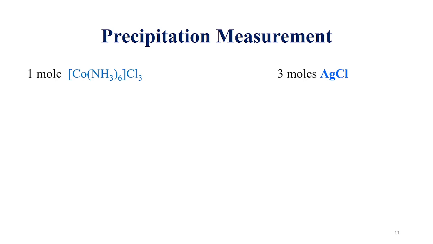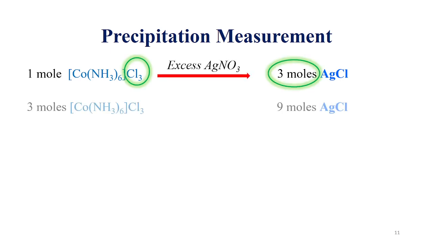So when the excess silver nitrate solution is treated with the three chloride ions, they will form 3 moles of silver chloride. If we take, for example, 3 moles of the same complex, then we will have 9 chloride ions in the solution, isn't it? Because in 1 mole we are getting 3 chloride ions. In 3 moles of that specific complex, we will get 3 into 3, 9 moles of chloride ions. Is it clear to everyone?